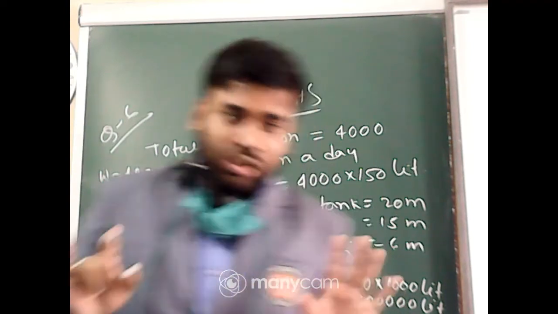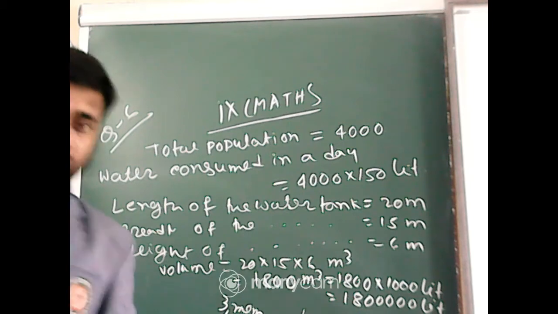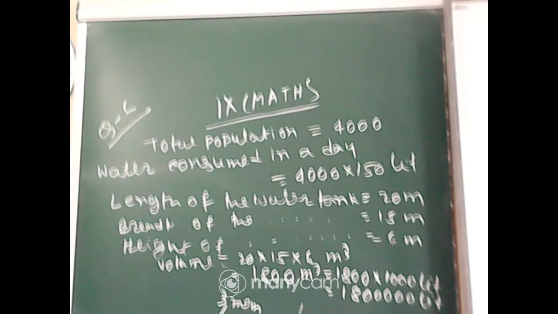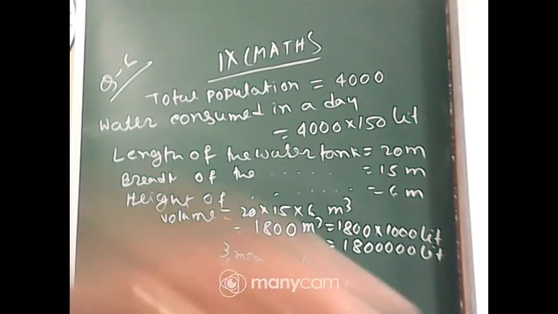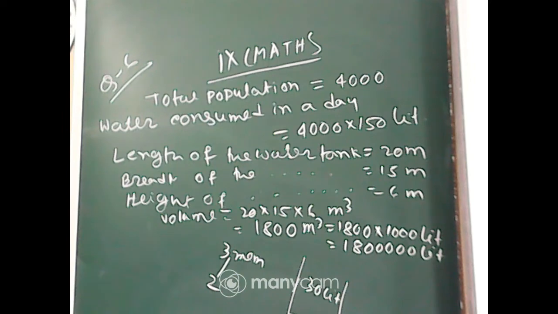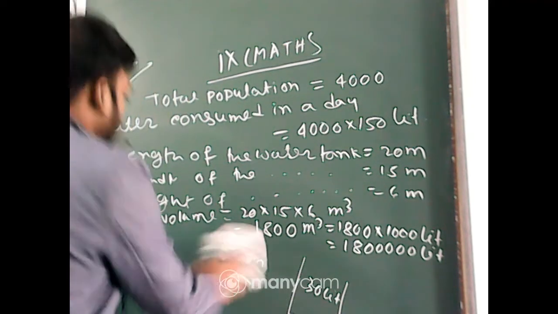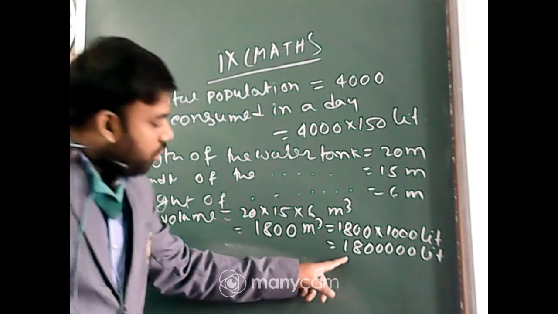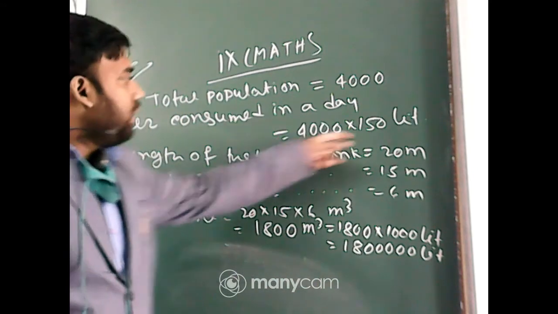Got it? Got the concept? Okay, it is clear. Next, now how many days does it last? The total amount of water is this, and each day consumption is this.